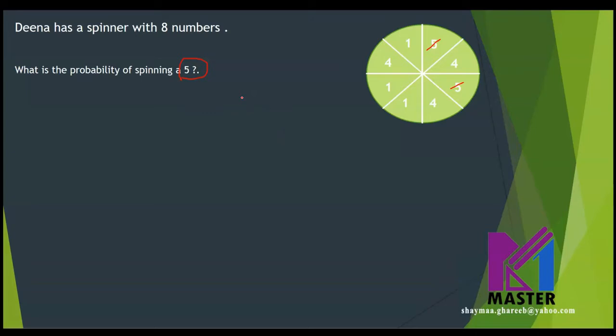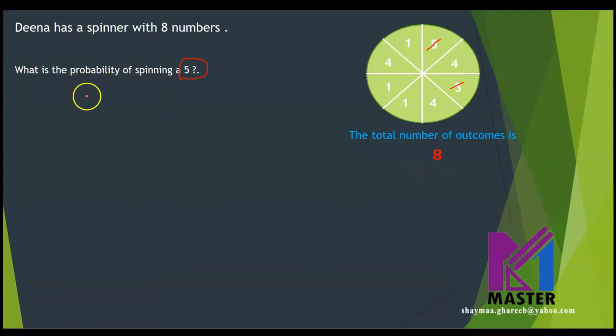And we said it should be over the total number of outcomes. For this spinner, how many outcomes are there in total? All of them together are 8 outcomes. Is this clear?